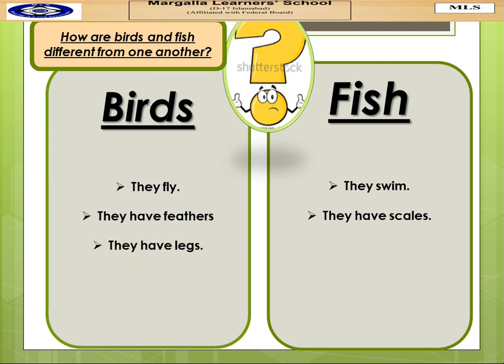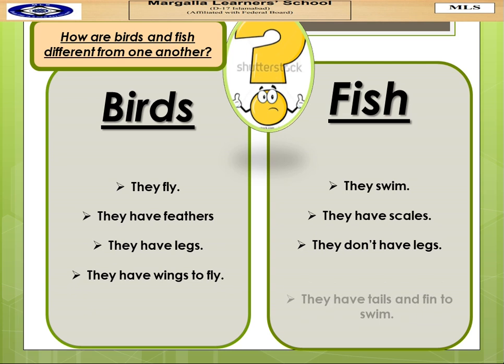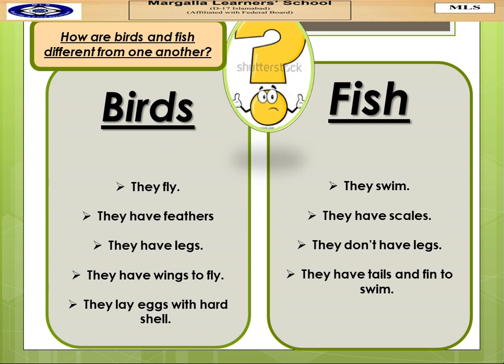Birds have legs. Fish don't have legs. Birds have wings to fly. Fish have tails and fins to swim. Birds lay eggs with hard shells. Fish lay eggs in water which are soft.